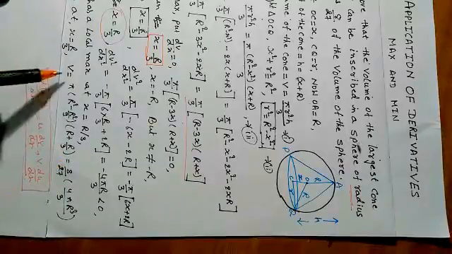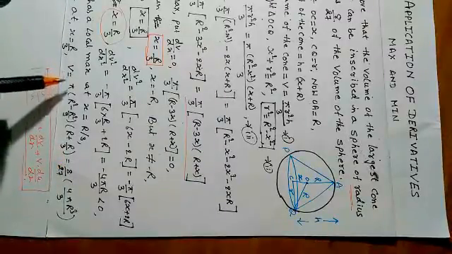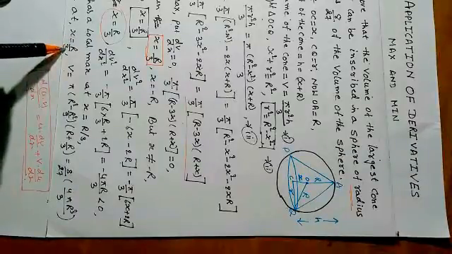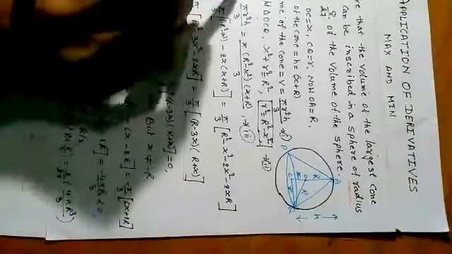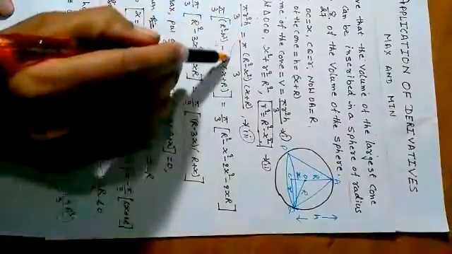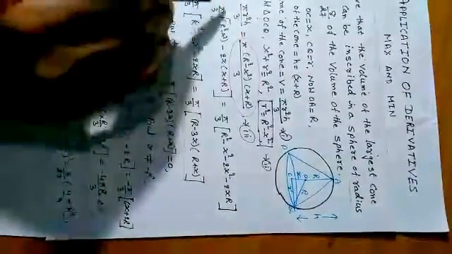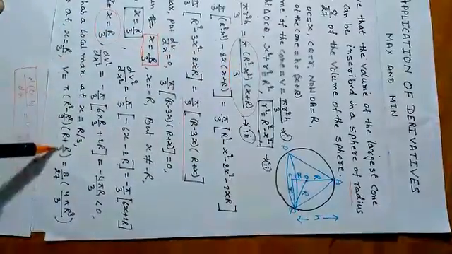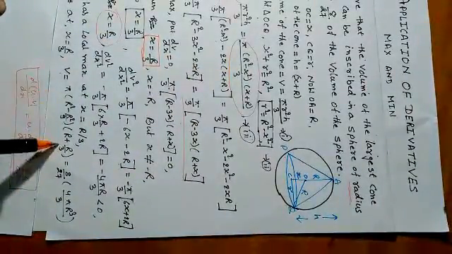Now what is the maximum volume? We put x is equal to R by 3 in equation 3. Now simplify it.